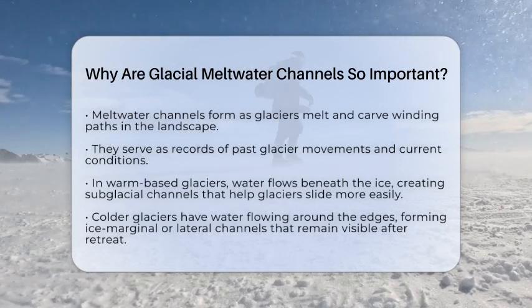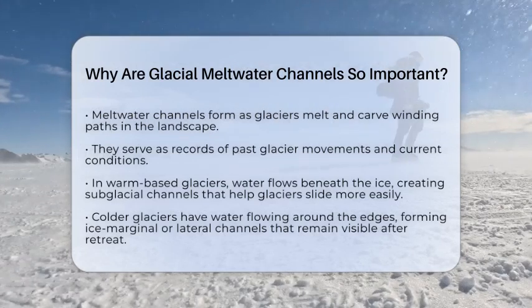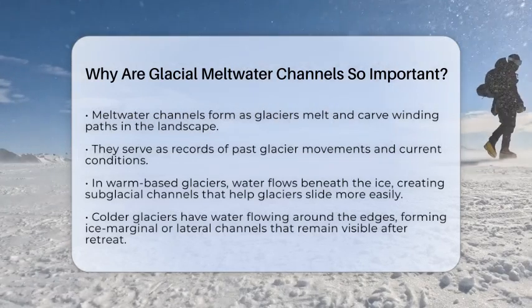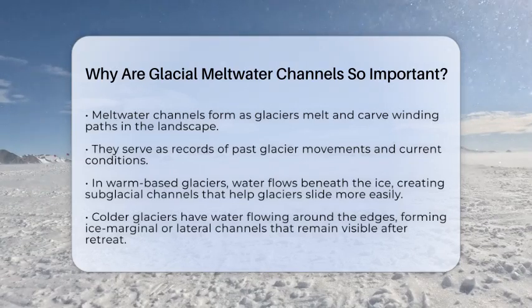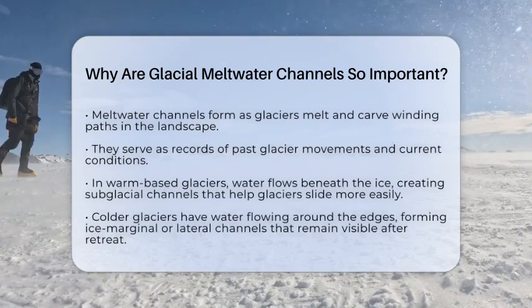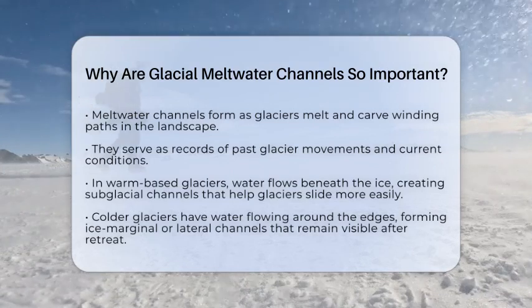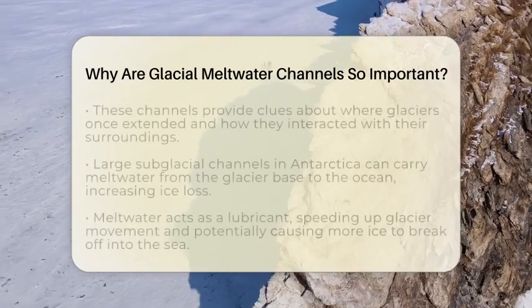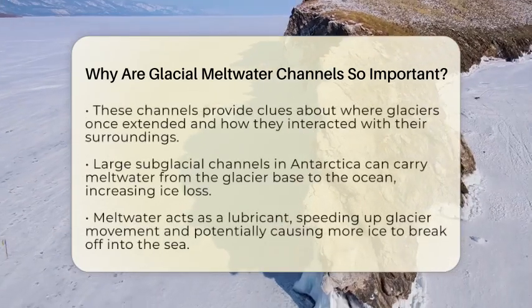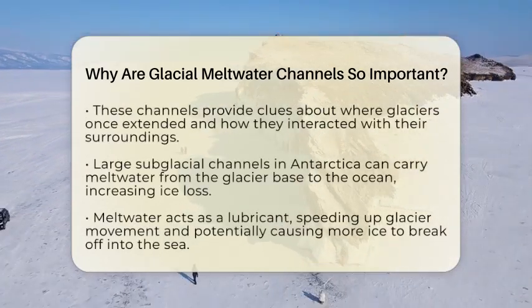These channels form when meltwater from the ice flows underneath or along the edges of glaciers. In warm-based glaciers, where the ice at the bottom reaches the pressure melting point, water can flow directly beneath, creating tunnels called subglacial channels. These tunnels help the glacier slide more easily over its bed, speeding up its movement.